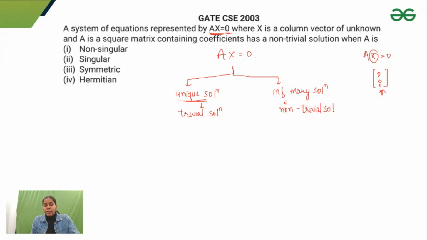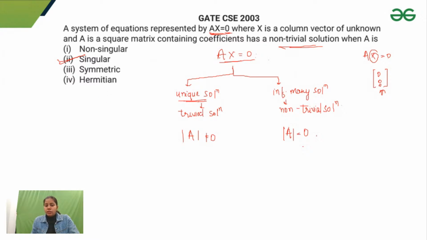And why am I saying that A should be a singular matrix? Because in AX = 0, let's say A is non-singular, then I can multiply A inverse on both sides. I'll get X = 0 in that case, if the inverse exists, right? So in this case, determinant of A would not be equal to 0, and in the other case, determinant of A would be 0. So for a non-trivial solution, we have a singular matrix, right?